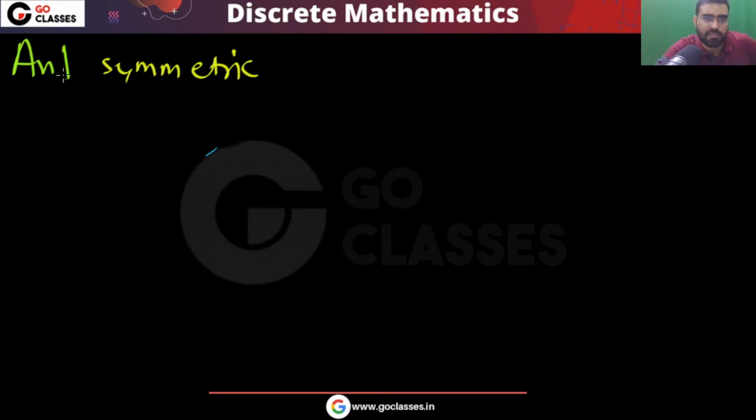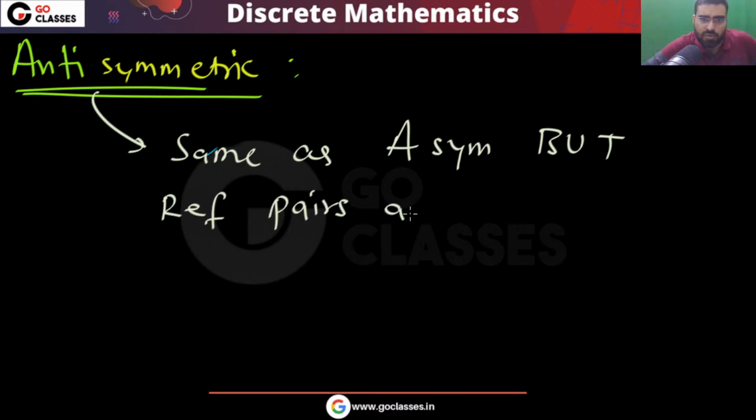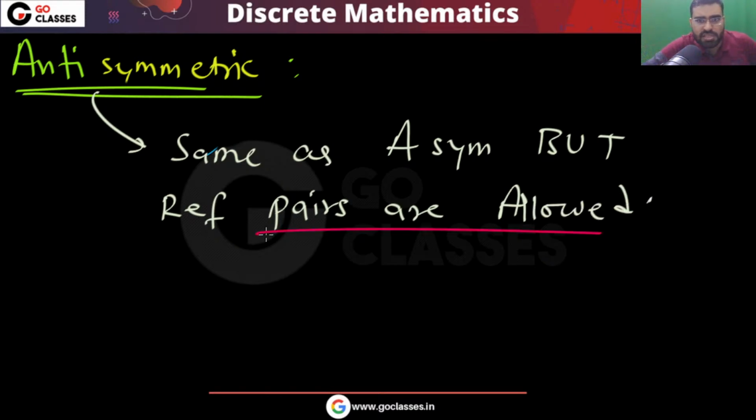Antisymmetric is the same as asymmetric, but reflexive pairs are allowed. Reflexive pairs may be there; we don't care about the reflexive pairs. So these are allowed. It may have a reflexive pair.